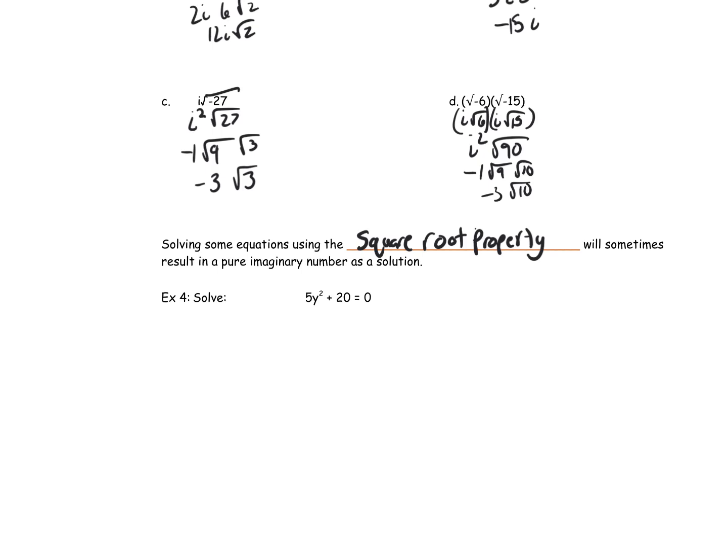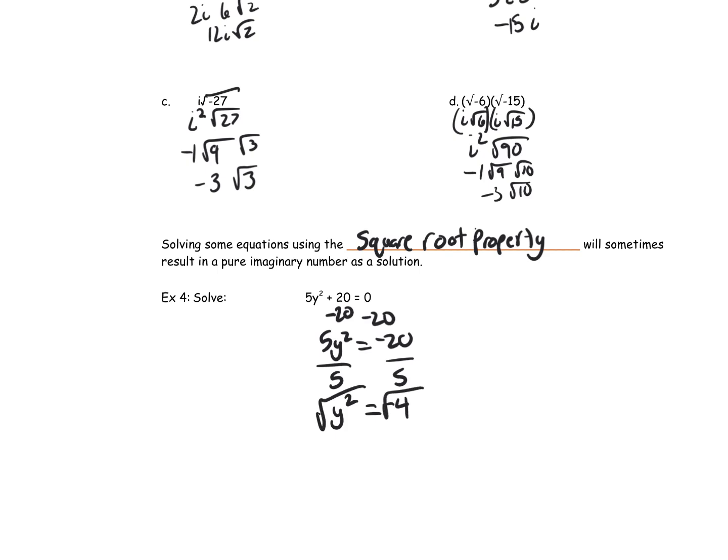So the way this works is I solve it very similarly to the way that I solve a linear equation, right? So I'm going to get y by itself. So I subtract 20 off of both sides to get 5y squared equals negative 20. Then I divide both sides by 5 to get y squared equals negative 4. And then I'm going to take the square root of both sides.